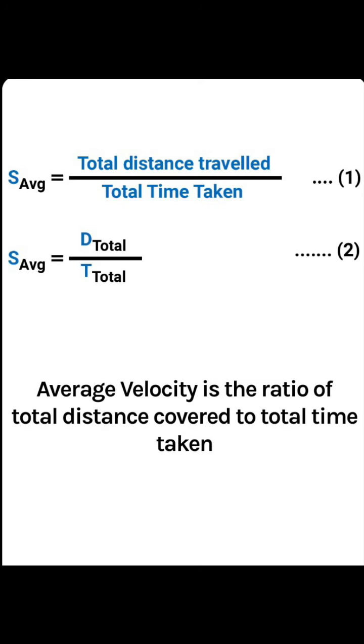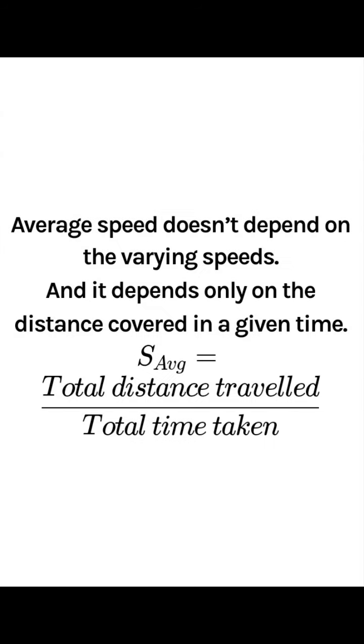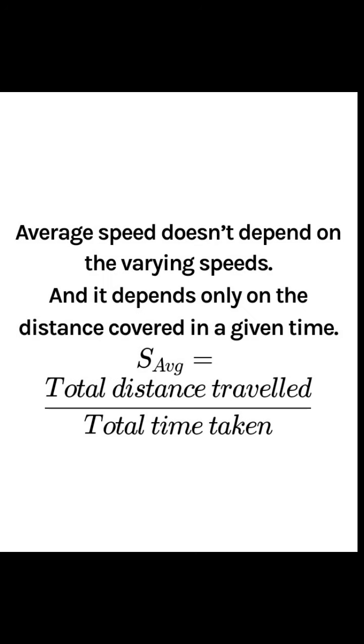Average speed is total distance traveled upon total time. Average speed doesn't depend on the varying speeds, and it depends only on the distance covered in a given time. And average velocity equals total displacement upon total time.